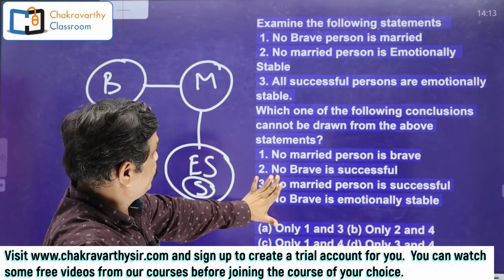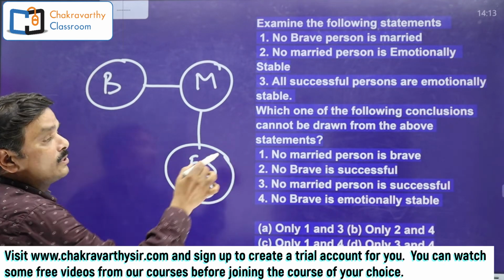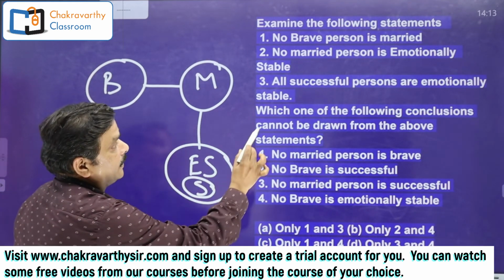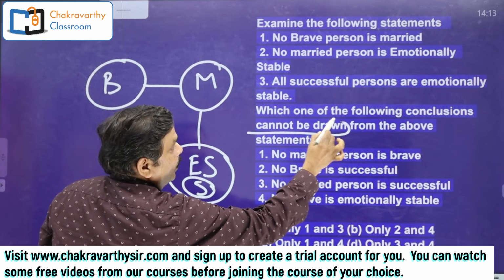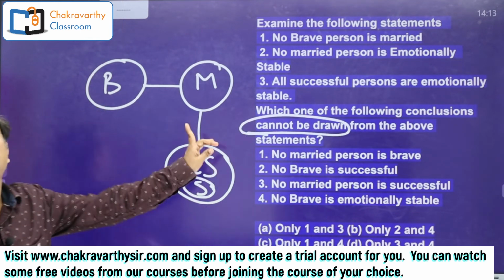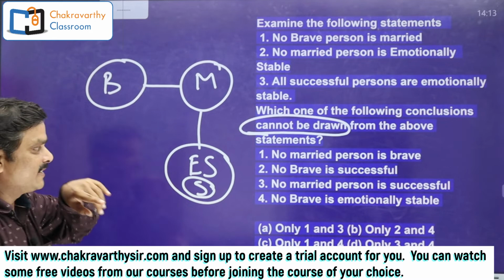Go for the conclusions here. Which of the following conclusions are here, also a very important thing. Which of the following conclusions cannot be drawn? Not can be drawn. Cannot be drawn. Quickly check the conclusions here.